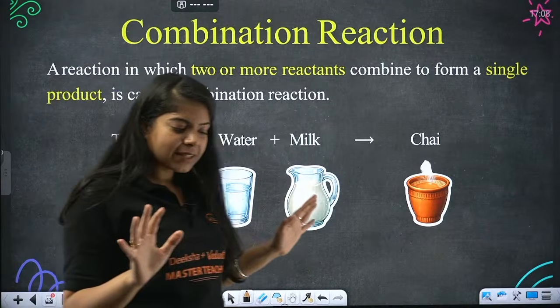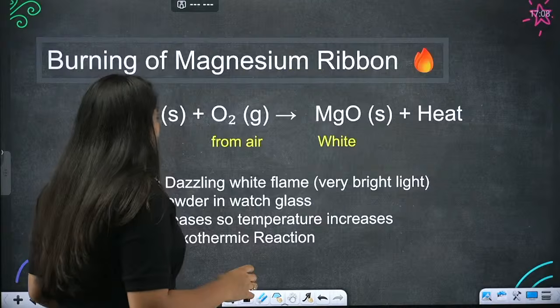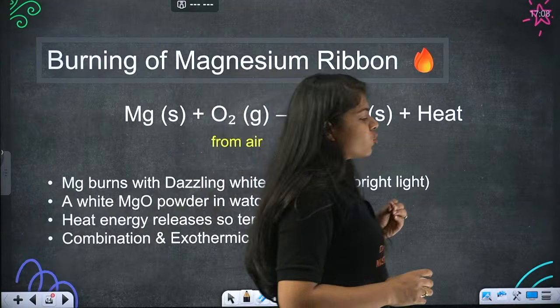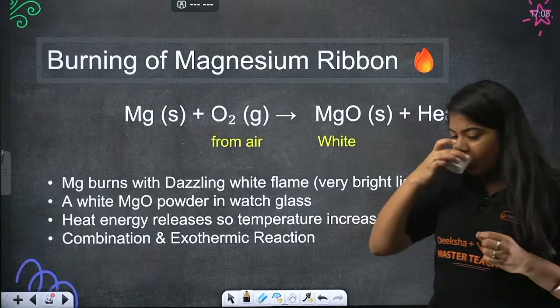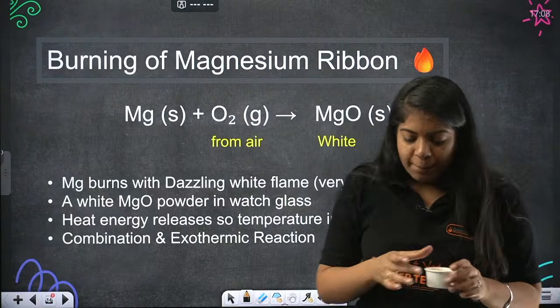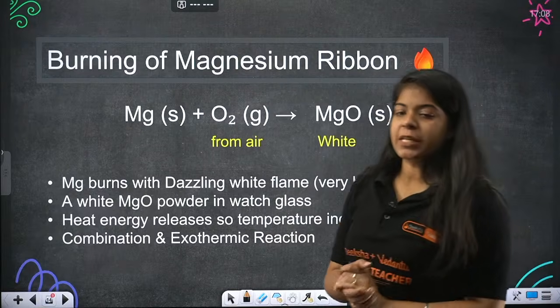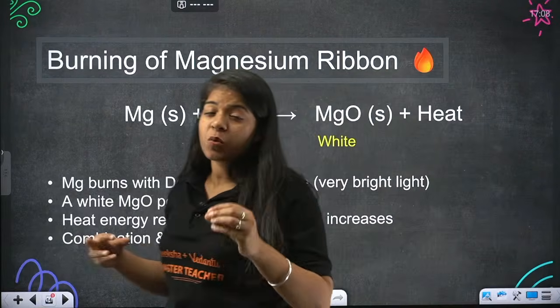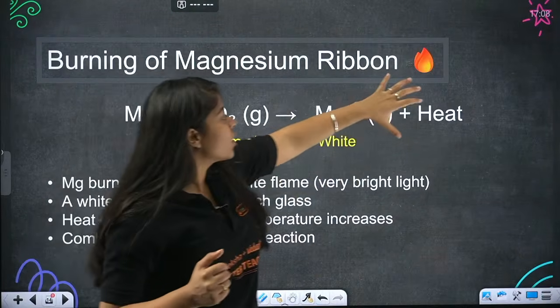Until now everything is clear, right? Okay, then moving on to some of the most basic examples of combination reaction. Beta, in combination reaction there is one significant thing you will notice, this heat part.